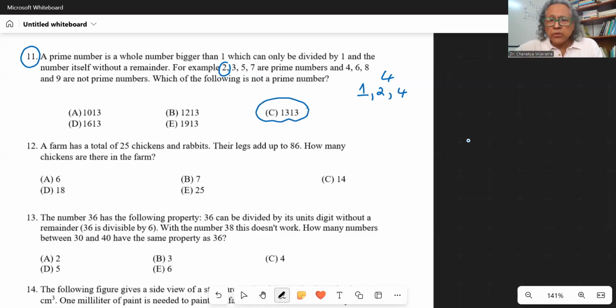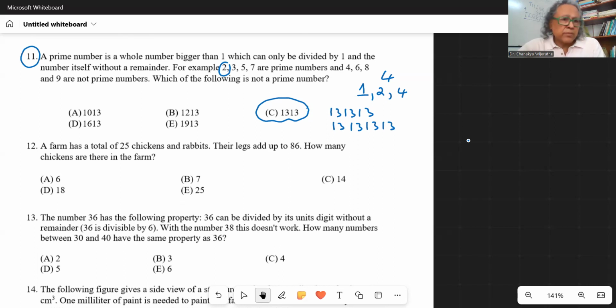Because a number of this form, you should immediately know that it is not a prime. Not only this, even this is not a prime. Even this number is not a prime. How do I know that? Because I can divide this by 13.